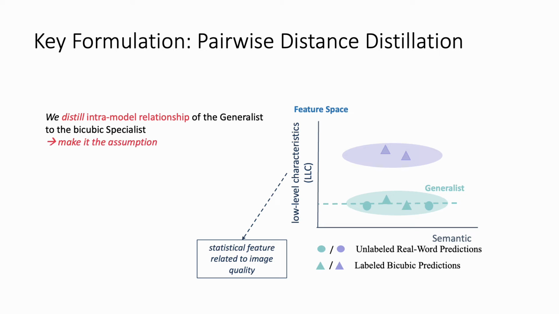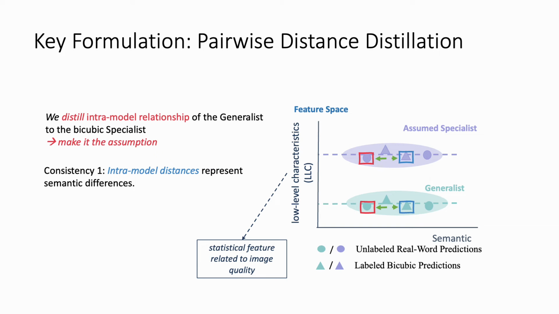To achieve our aim, we first make the assumption that the specialist also has a small gap in its predictions in terms of the image quality. Then we can derive two consistencies. The first consistency lies in the intramodal distance. If we look at the predictions for the same pair of real-world and bicubic inputs, we can see that the intramodal distance represents the semantic information, which should not be changed across models.